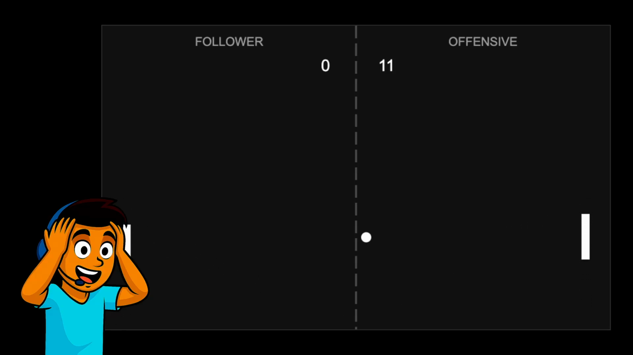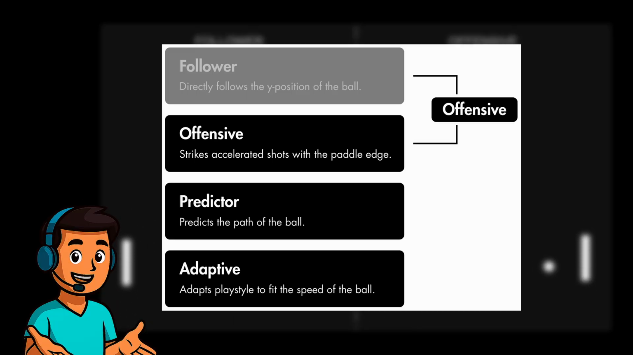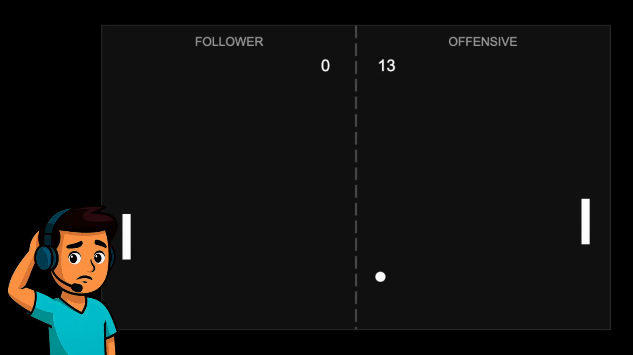And that's game. Wow, the offensive AI is certainly no joke, and will be advancing to the final. Unfortunately, the follower AI has been eliminated from the tournament.